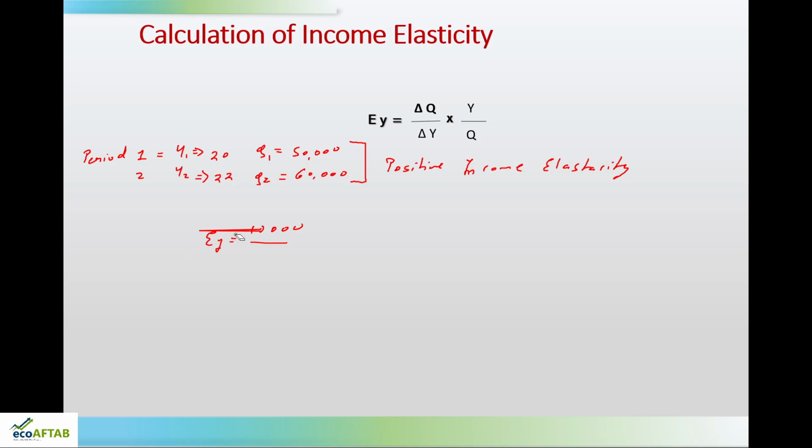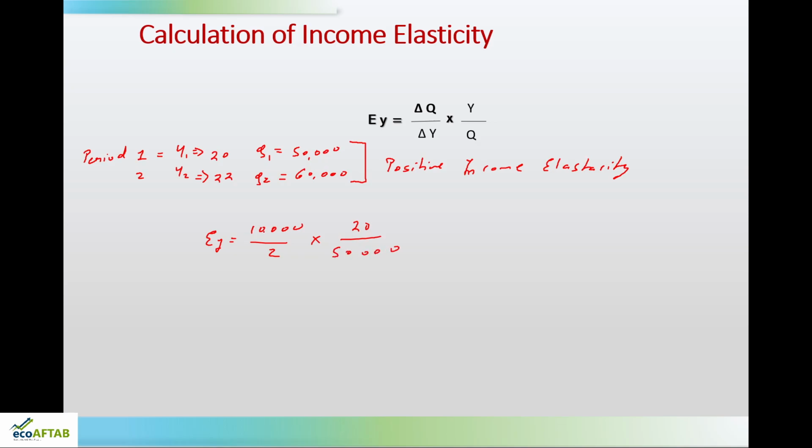So, 10,000 divided by delta Y, 22 minus 20, that is equal to 2, multiplied by original income, 20 lakh, divided by original quantity, 50,000.